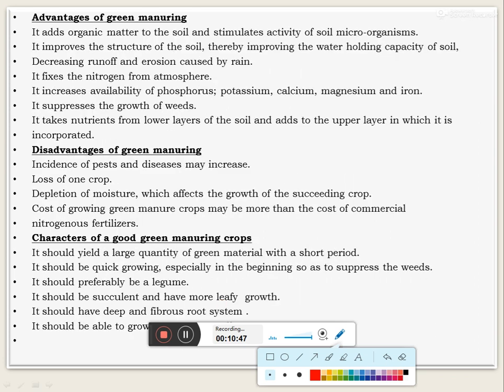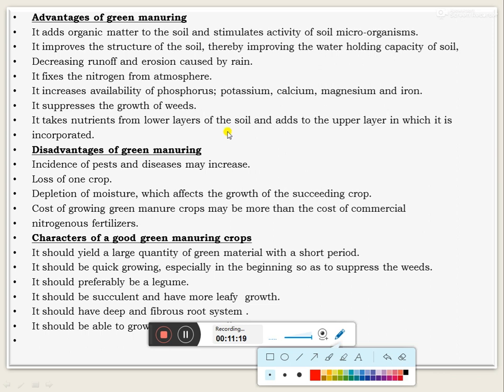Next, the advantages of green manuring. It adds organic matter to the soil, stimulates the activity of soil microorganisms, and improves the soil structure, thereby improving the water holding capacity of the soil. It decreases runoff and erosion by rain, fixes atmospheric nitrogen, increases the availability of phosphorus, potassium, calcium, magnesium, and iron, and suppresses the growth of weeds. It also takes nutrients from lower layers of the soil and adds them to the upper layer in which it is incorporated.